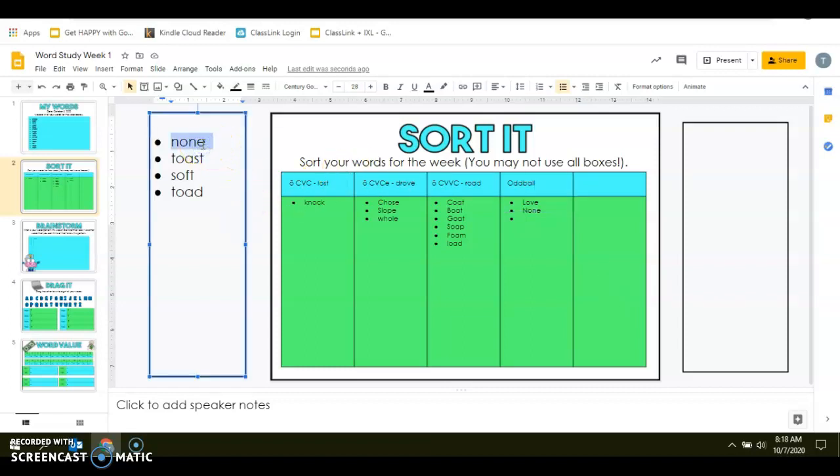Now we're at toast. Toast. T-O-A-S-T. Do you hear a short O sound or a long O sound? Toast. Give you a second to think. I hear a long O sound. To-oast. All right, so dealing with second or third group.